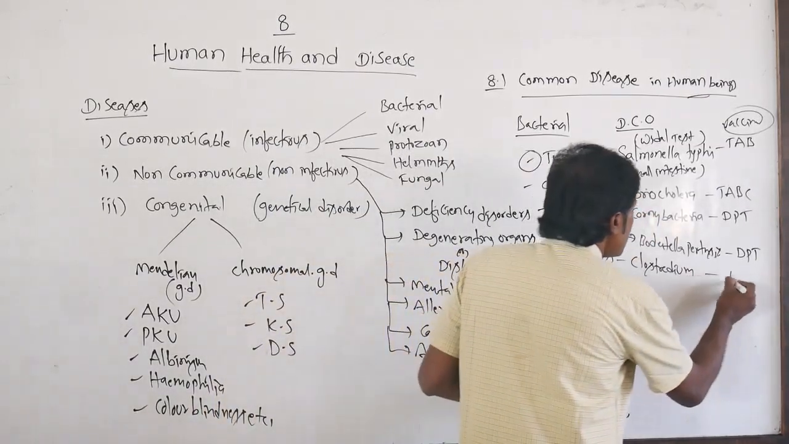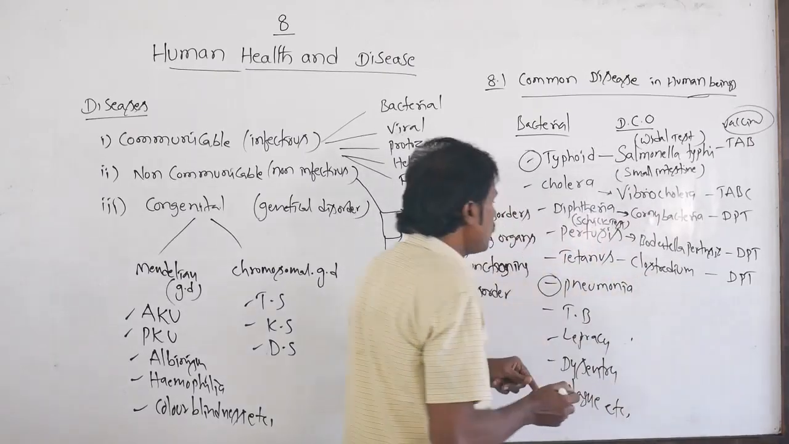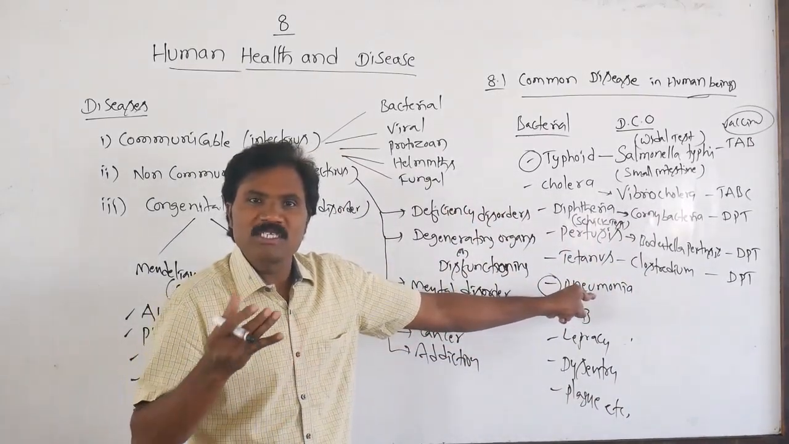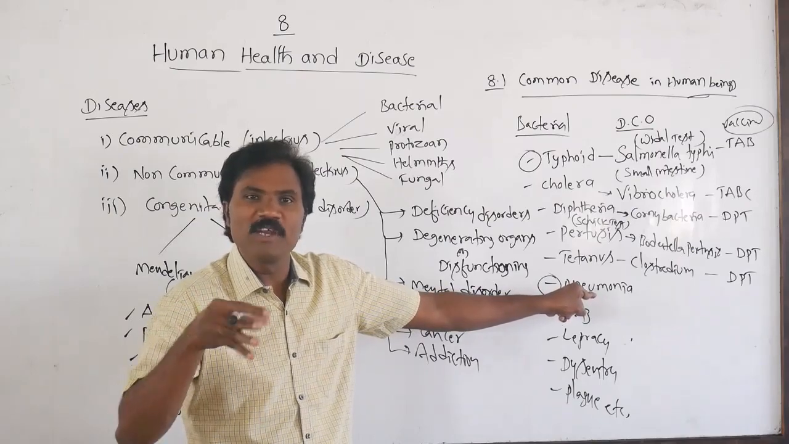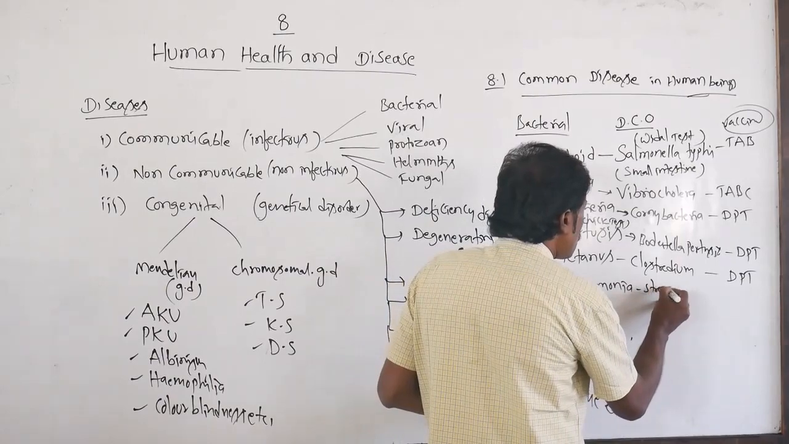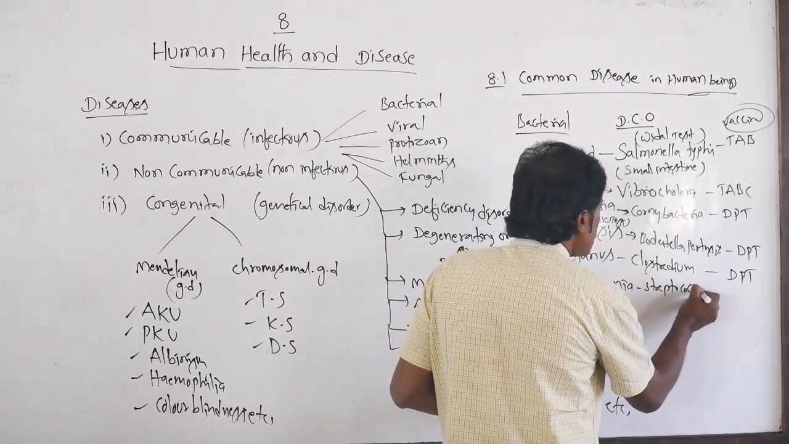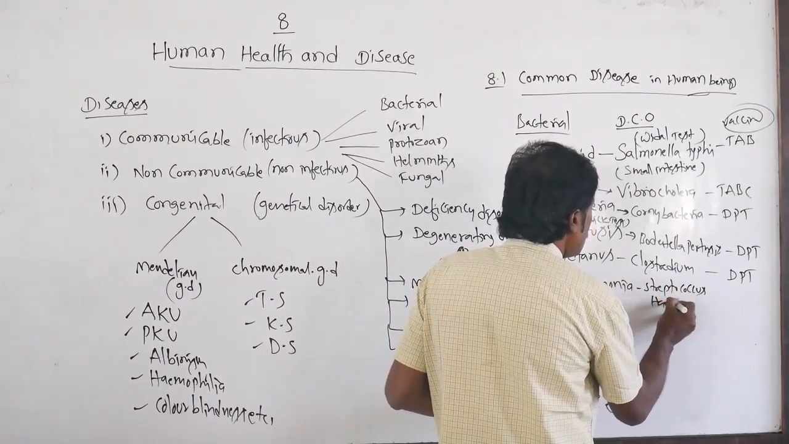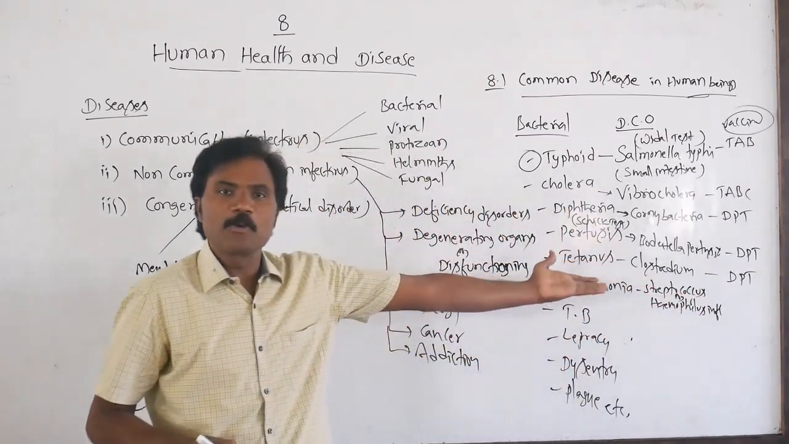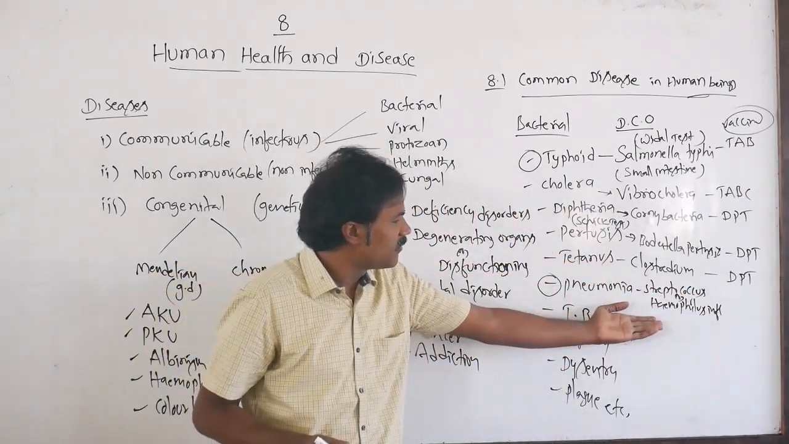Then how must it be controlled? With DPT. Now pneumonia: it is Streptococcus pneumoniae as well as Haemophilus influenzae. There are two bacteria present, Streptococcus as well as Haemophilus. Either one of them, Streptococcus pneumoniae or Haemophilus influenzae.